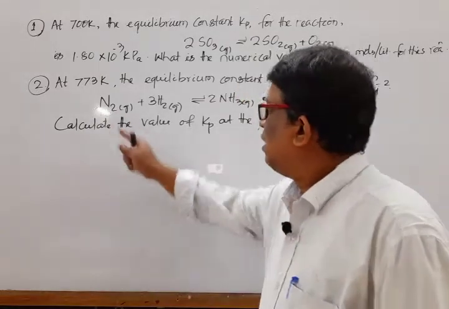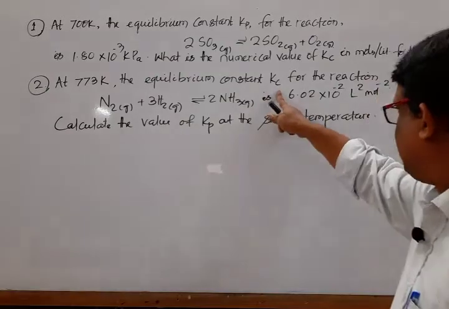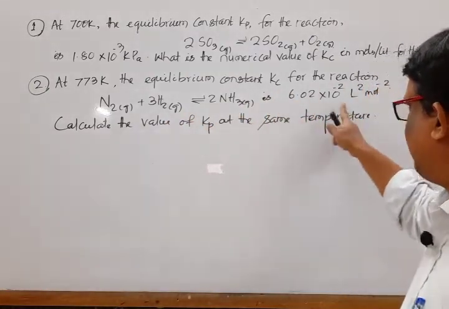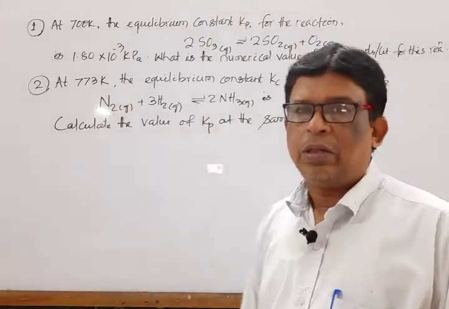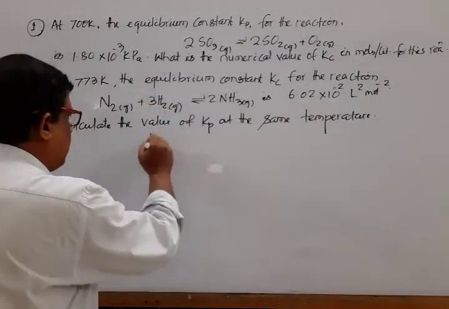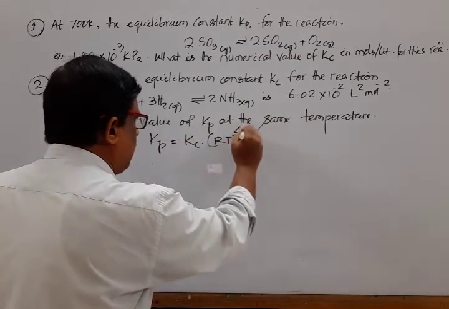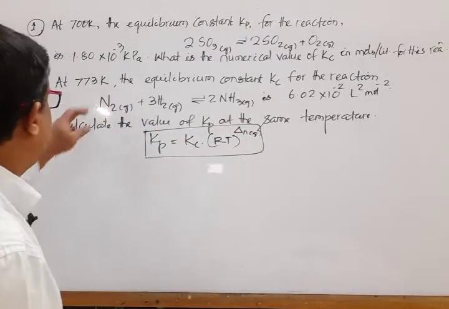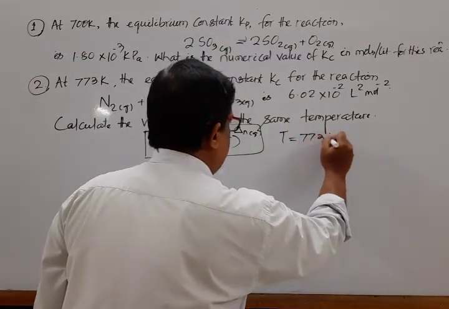Mark that. At 773 Kelvin, the equilibrium constant Kc for the reaction N2 plus 3H2 reversible 2NH3 is given. The question is to calculate the value of Kp at the same temperature. We know that Kp is equal to Kc into RT to the power del Ng. Temperature is given, that is 773 Kelvin.